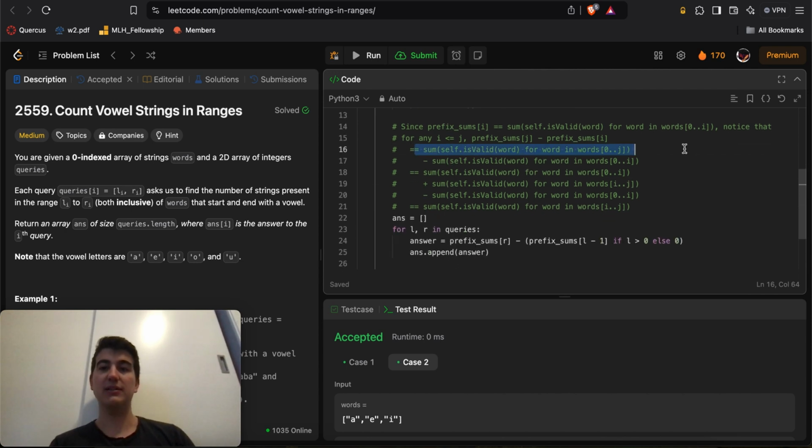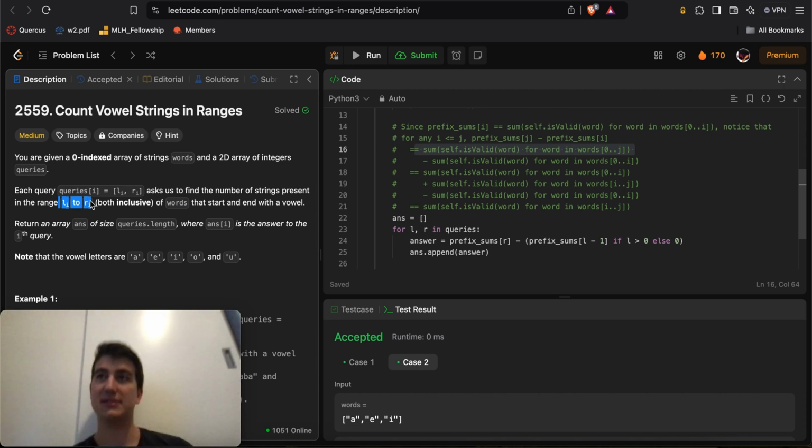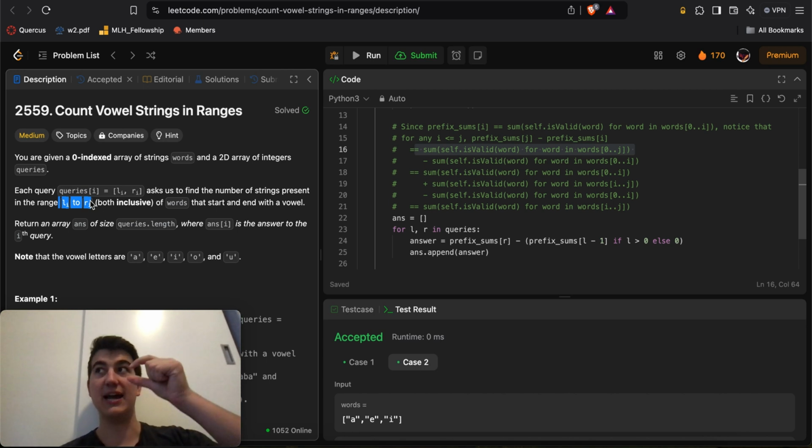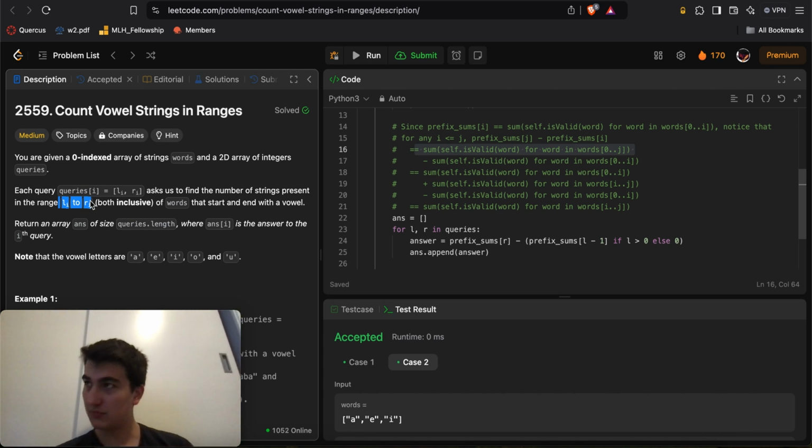And so using that idea, essentially we want the sum of any subarray from any index i to any index j, or any index li to any index ri, right? Why do we want this sum? Because this sum will be the sum of these zeros and ones, where one is if the word is valid, zero if it's not. So if we get the sum of any subarray using this metric, we essentially get the count of the total number of words that are valid, which is exactly what we want.